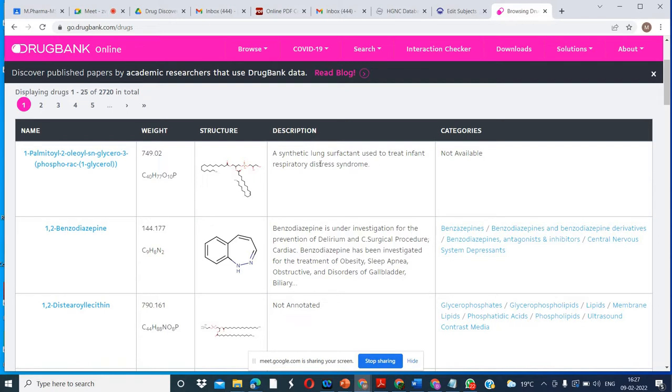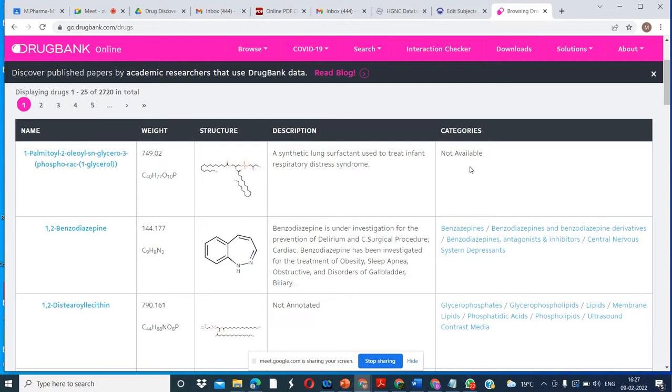Synthetic. This is the description of the drug: a synthetic lung surfactant used to treat infant respiratory disease syndrome. This is the function of the drug, what the activity of the drug is. It is given here.